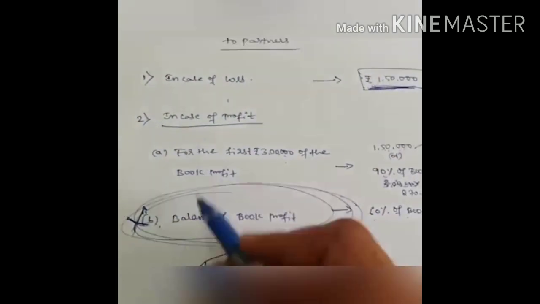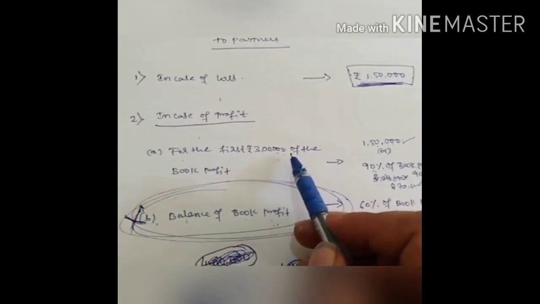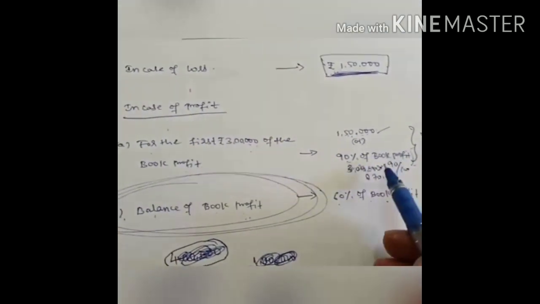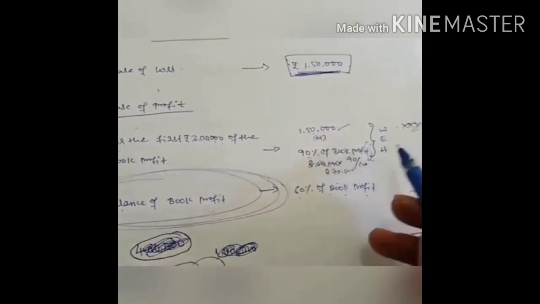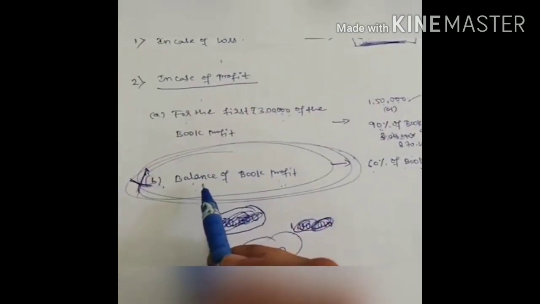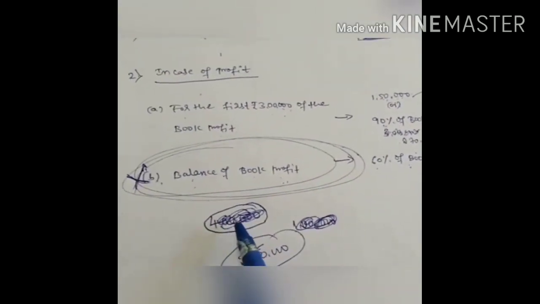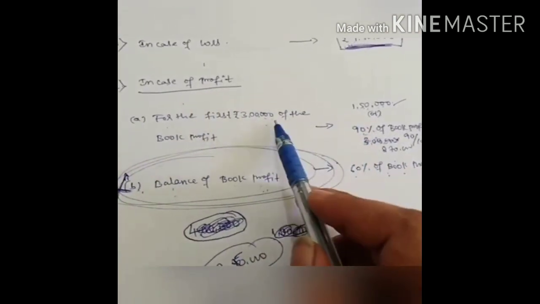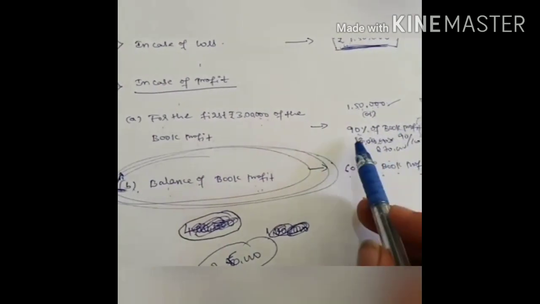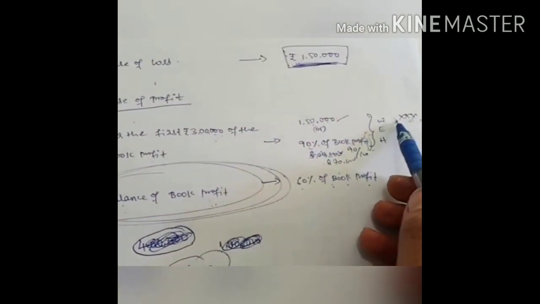In case of profit, two things will come. So book profit is 3 lakh. For the first 3 lakh we have to calculate 1,50,000 or 90% of the book profit, that is 3 lakh, so we get 2,70,000. Whichever is high, that amount you have to write, and the balance, if there is any, you have to calculate 60%. Let's assume my book profit is 4 lakh. For the first 3 lakh you calculate 1,50,000 or 90% of 3 lakh, which is 2,70,000. Whichever is higher, means 2,70,000 we will get.